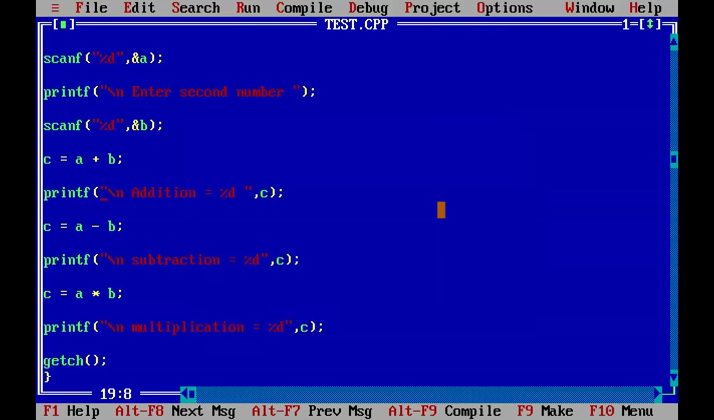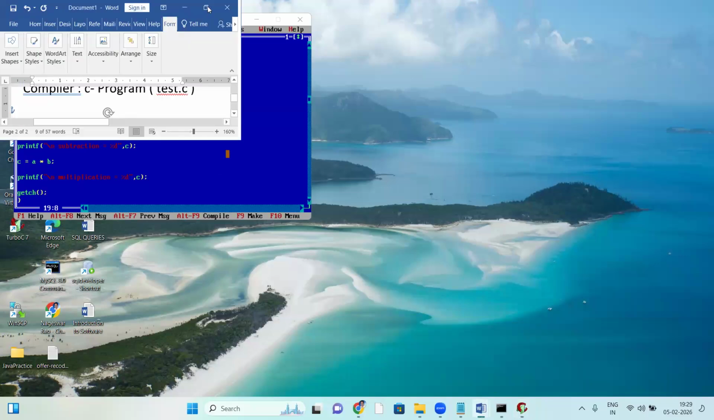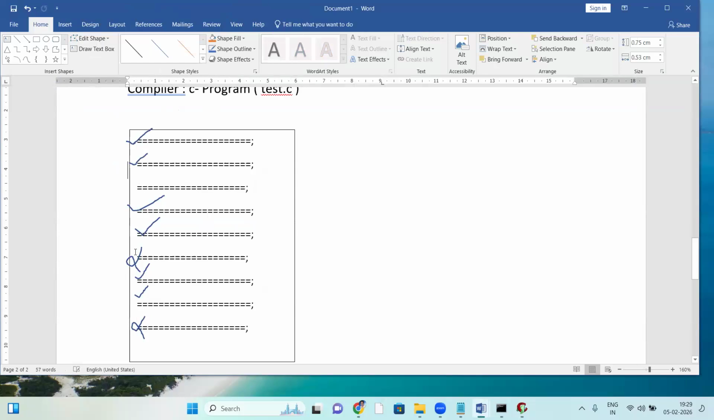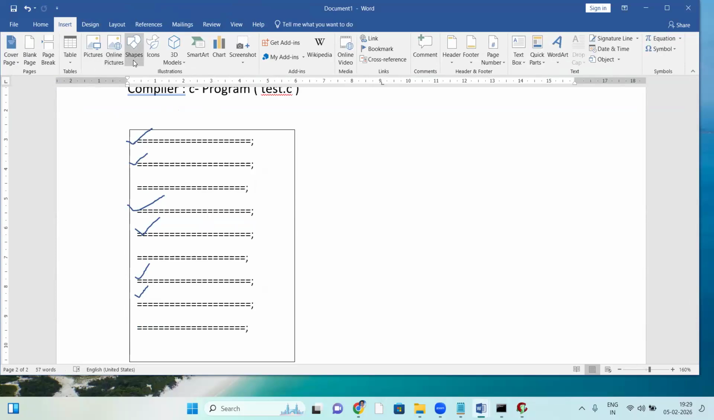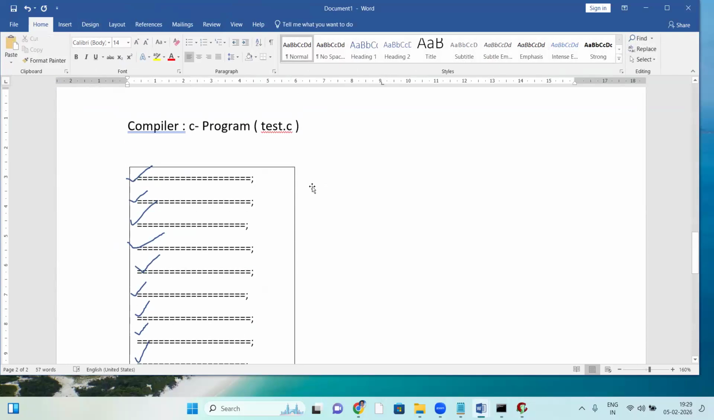Yes, compile success. Now, if there are no errors, what happens? Let me explain. No errors, everything is fine. The compiler checks the code from top to bottom, and everything is fine. If everything is fine, then what happens here?